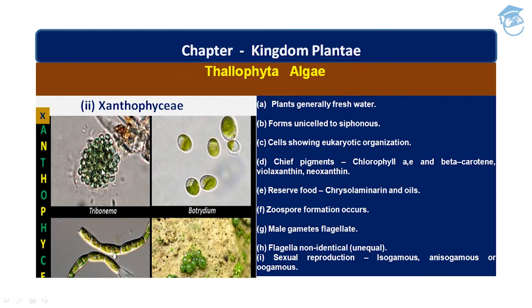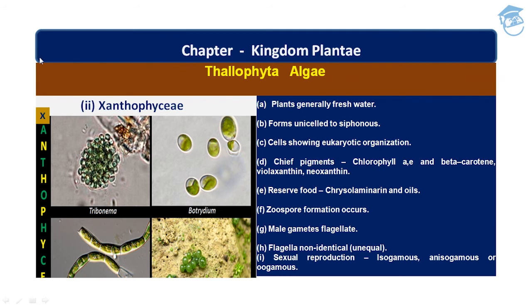Okay, then comes Xanthophyceae. Plants are generally freshwater. They form unicellular to siphonous bodies and the cell shows eukaryotic organization. Chief pigments of Xanthophyceae are chlorophyll a, e, and beta carotene, violaxanthin, and neoxanthin. And the reserve food material of this class is chrysolaminarin and oil.